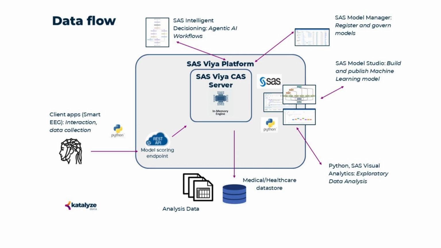How did we approach our solution using SaaSwire? Analysed data, including EEG recordings and tabular medical data, has been accessed via cloud storage from SaaSwire. Python and SAS Visual Analytics have been used for data preparation, exploratory data analysis and visualizations once data has been loaded into the SaaSwire CAS engine. To build machine learning models, SAS Model Studio and Python have been used. Models have then been registered into SAS Model Manager. Finally, agentic AI workflows have been built in intelligent decisioning.